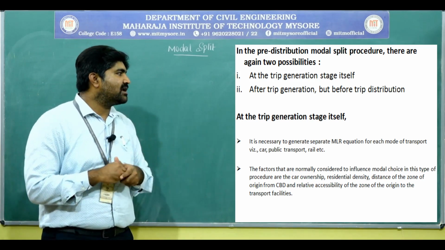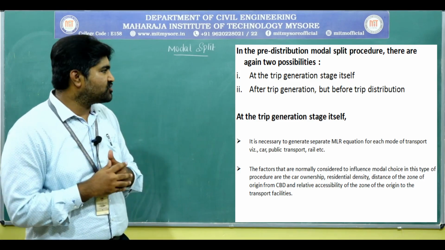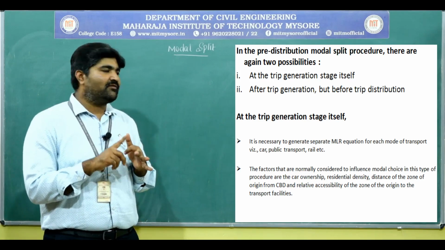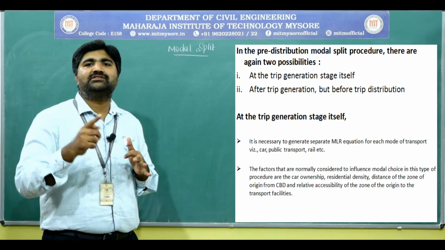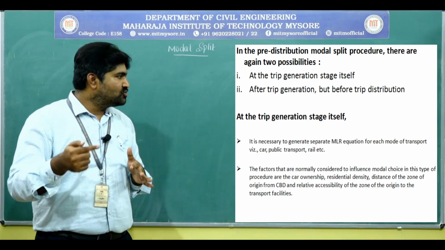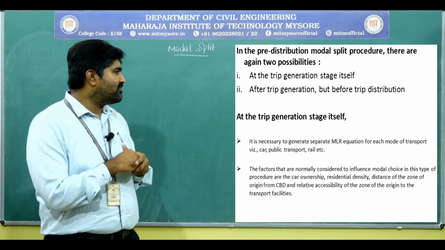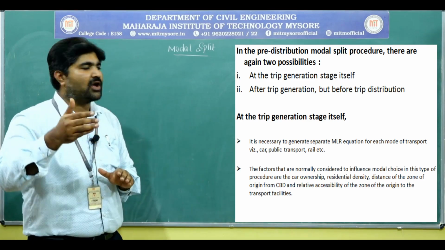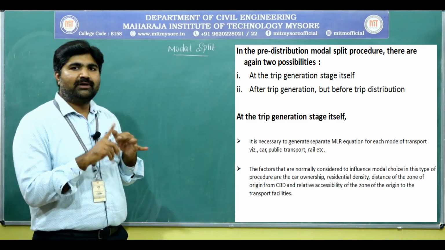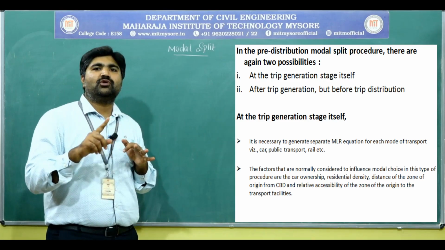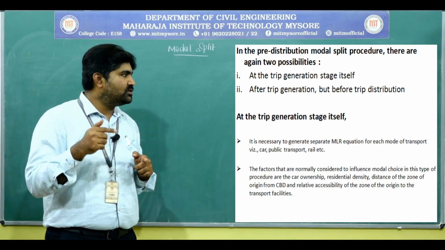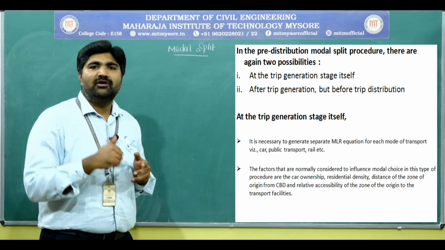Next, the factors that are normally considered to influence the mode of choice in this type of procedure are the car ownership, residential density, distance of the zone of origin from the central business district, and relative accessibility of the zone of origin to the transport facilities.